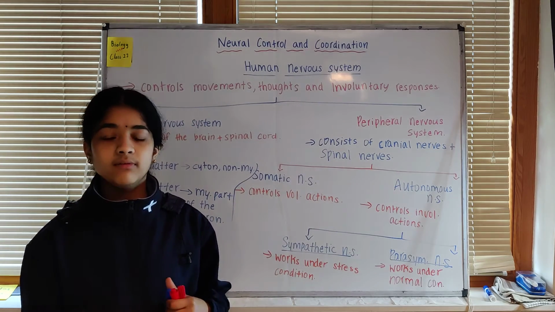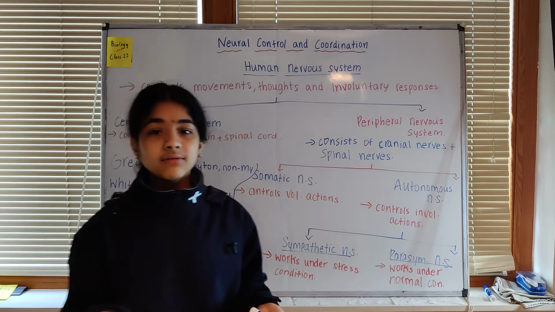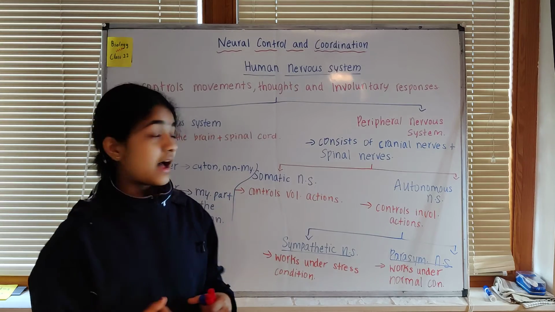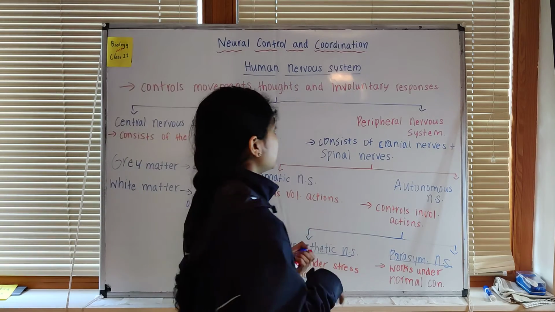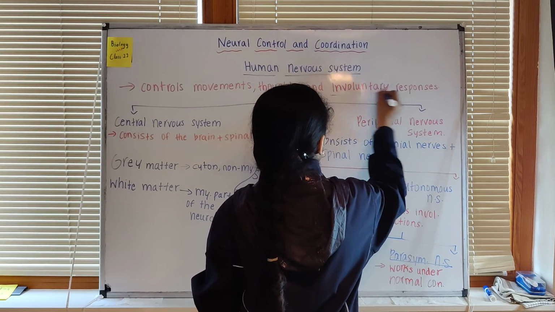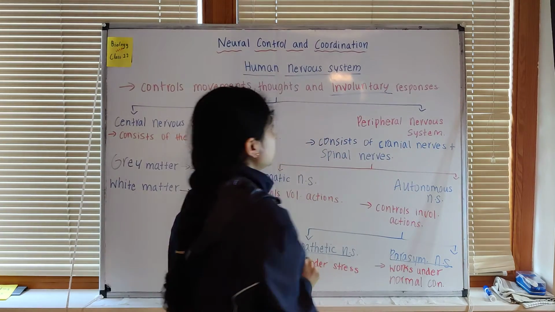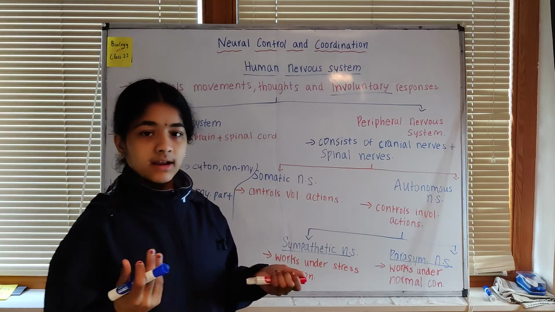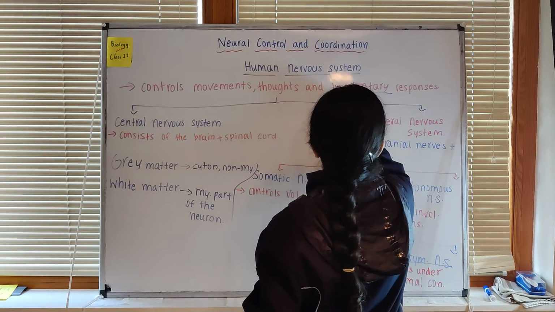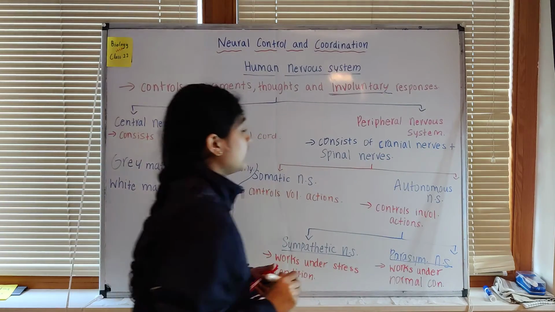We just eat the food and don't even think about the peristalsis of the intestines happening, but it is actually happening inside our body. That's why we call them involuntary responses. Breathing as well: at normal times you don't know that you're breathing, so that is also an involuntary response.